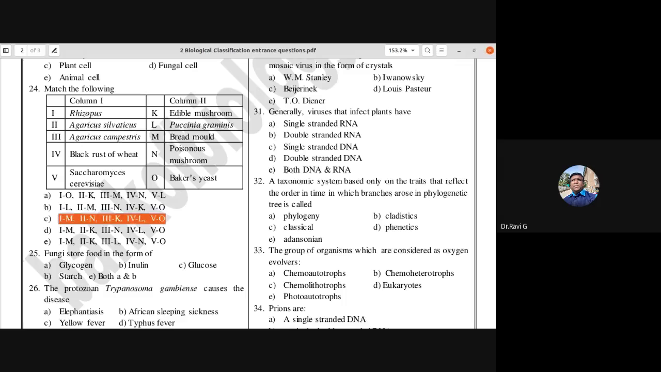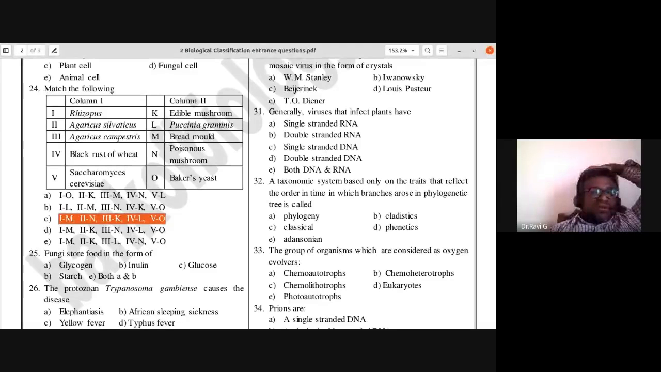Fungi store food in the form of glycogen, inulin, glucose, starch, or both A and B. So what is the answer for 25th? So they store reserve food material in the form of glycogen. So I have already described this in today's topic, isn't it? So the protozoan, yes.